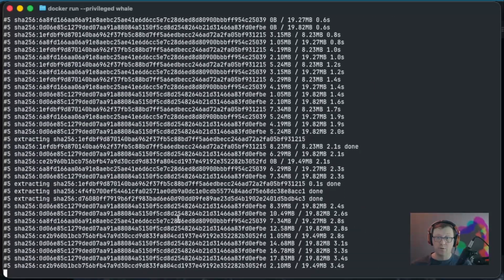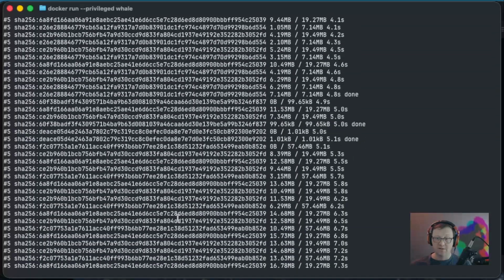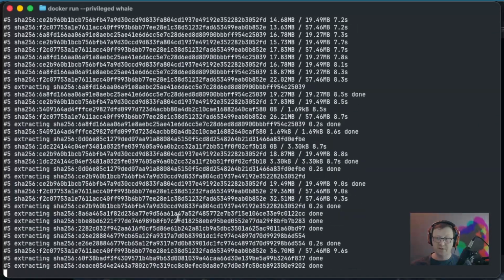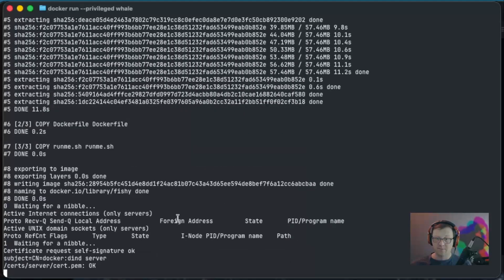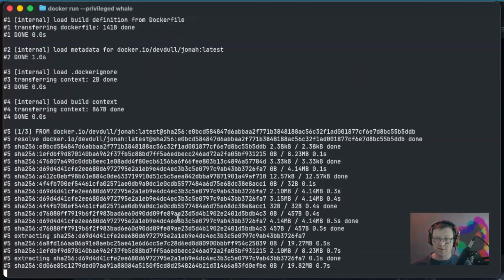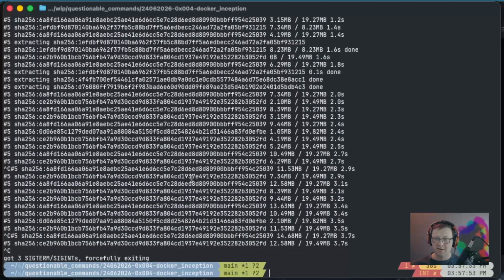Oh, no, we're building a second image. Was that it? Was it just the privileged flag this whole time? Oh, yeah. Now we're building a third image. Maybe I was right. Hold on. Let's quit out of here.